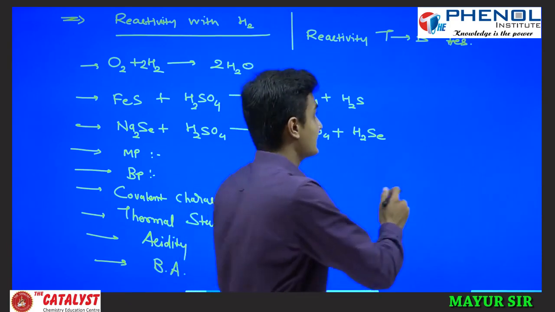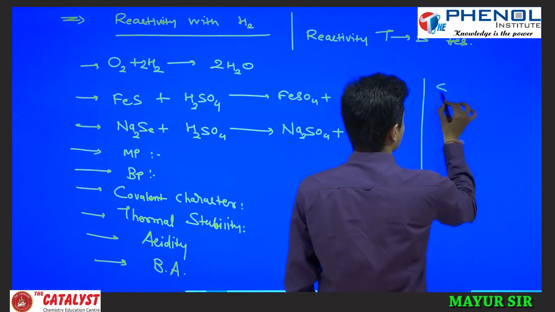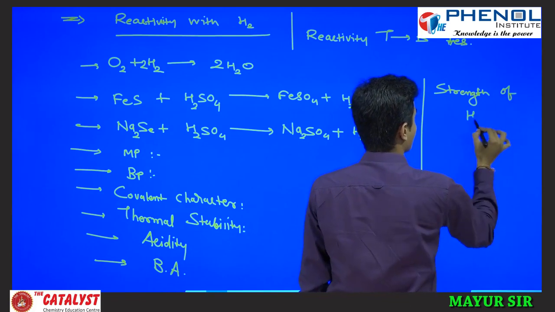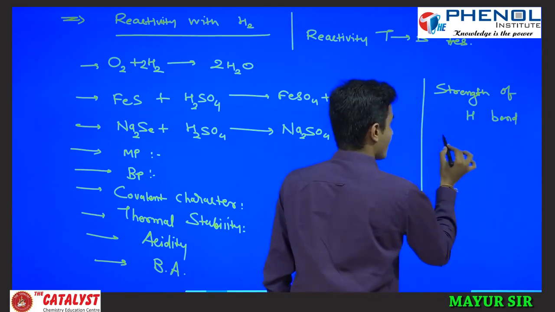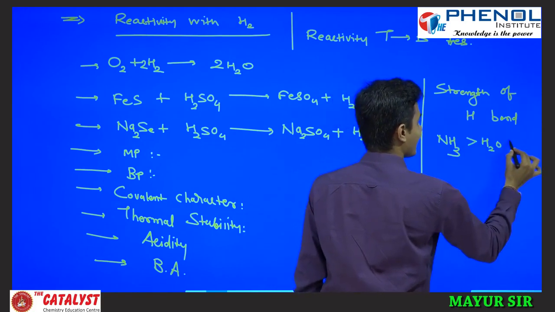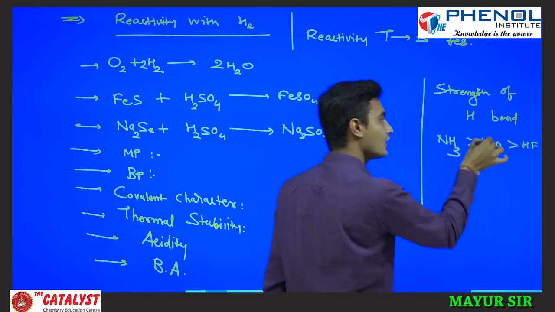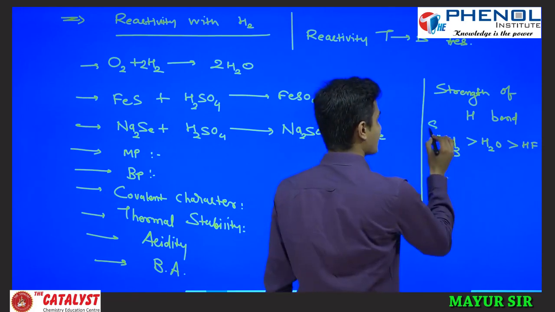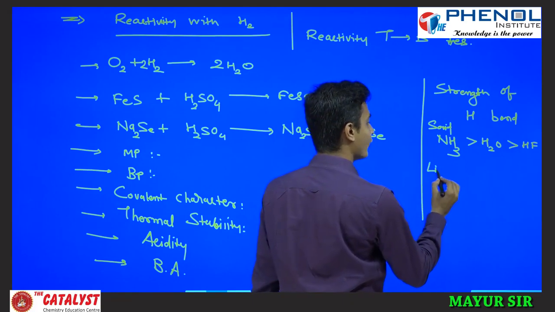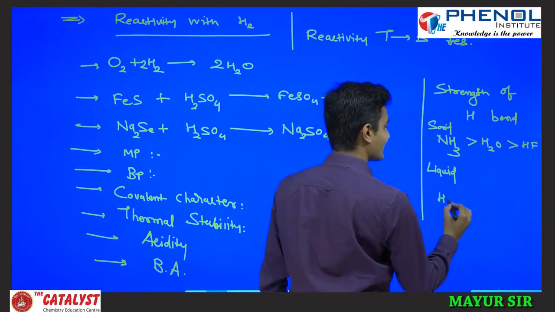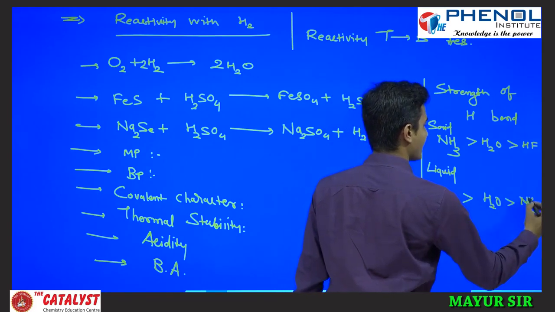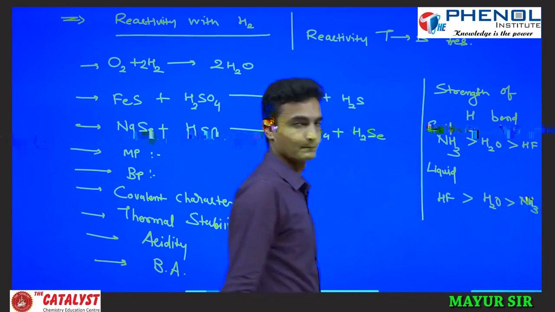If you see strength of hydrogen bond in the solid phase, NH3 forms strong hydrogen bond and HF forms weak, and H2O is in between. Likewise, in the liquid form, HF forms the strong hydrogen bond, H2O is in between, and NH3 forms weaker hydrogen bond than these two.